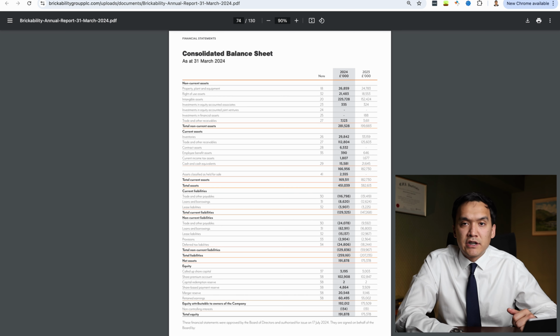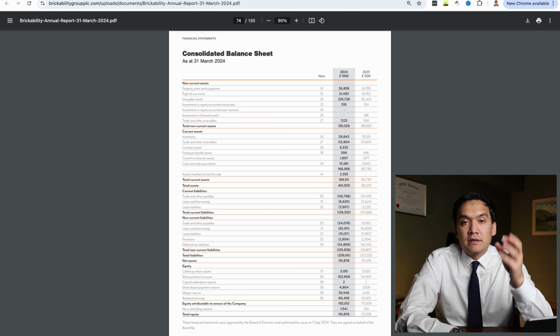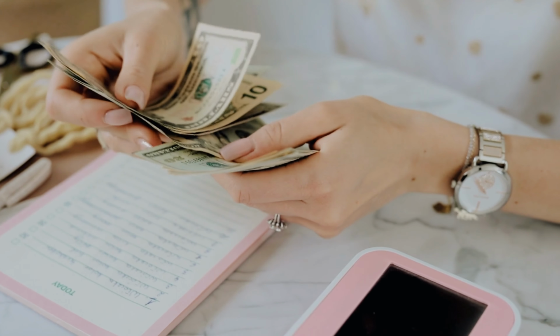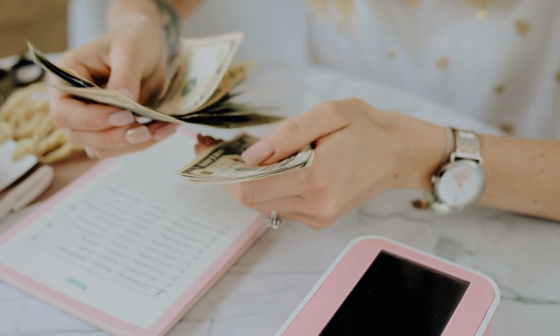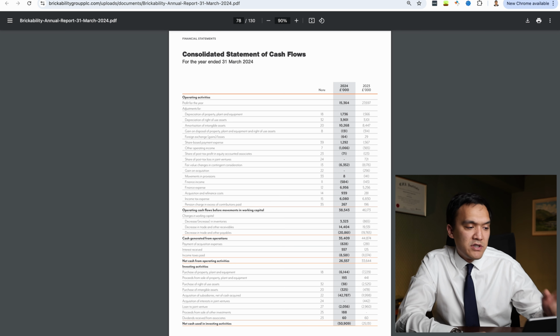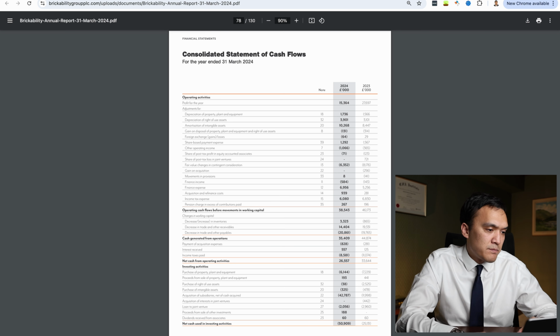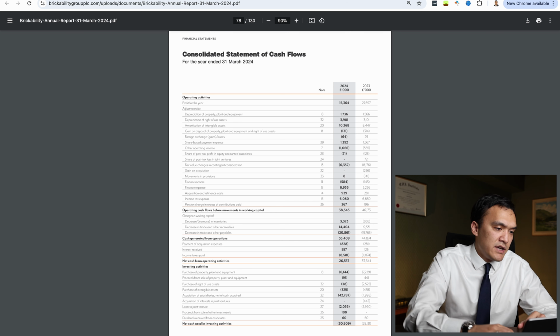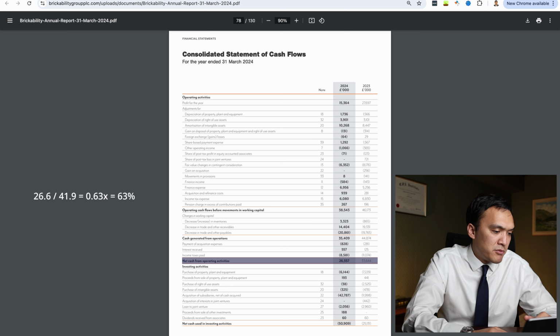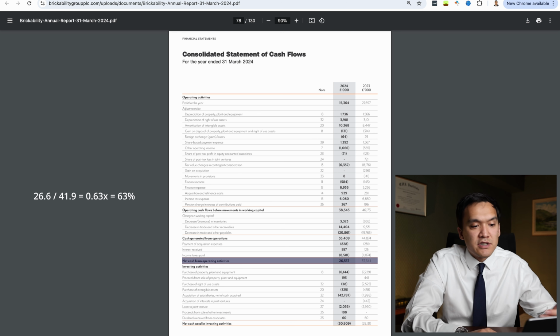Next, we want to check cash conversion. EBITDA is accounting income of the company, and we cannot repay our loans with accounting income. We need to see if the company is generating enough cash. So we want to check how much of the EBITDA is converted to operating cash flows. We go to page 78 of our cash flow statement, and we can see that our net cash from operating activities is 26.6 million.